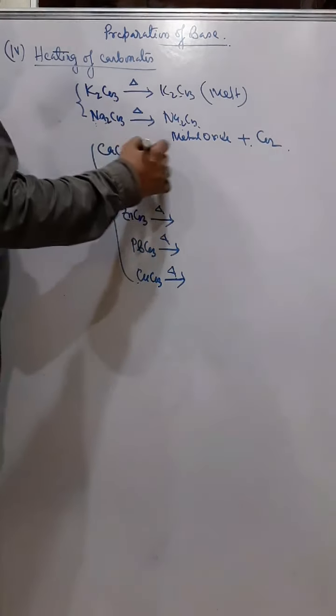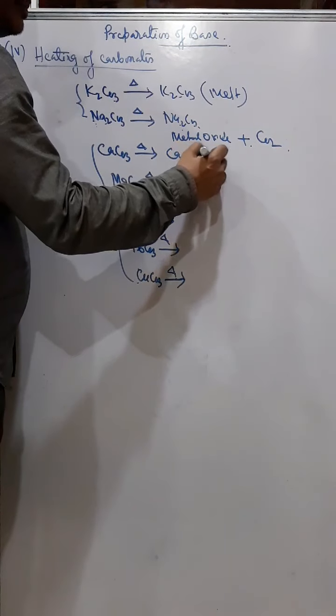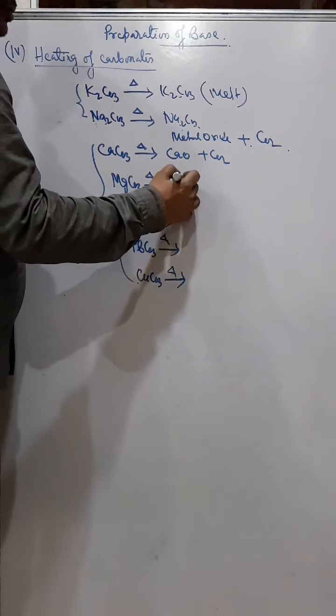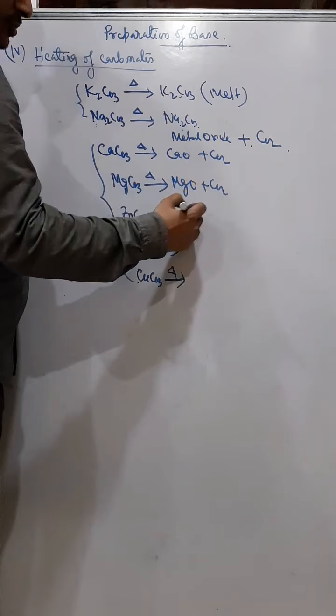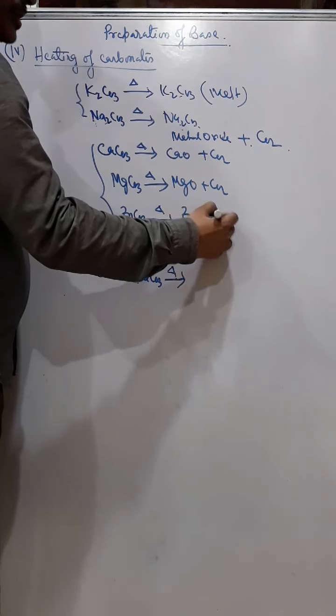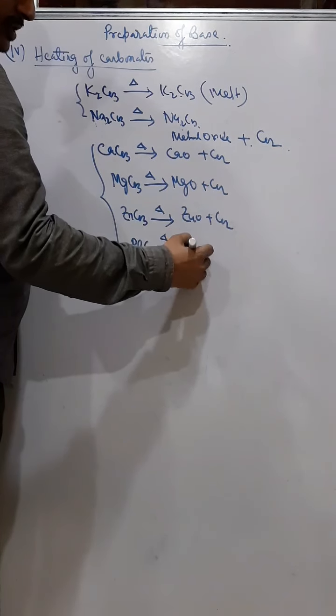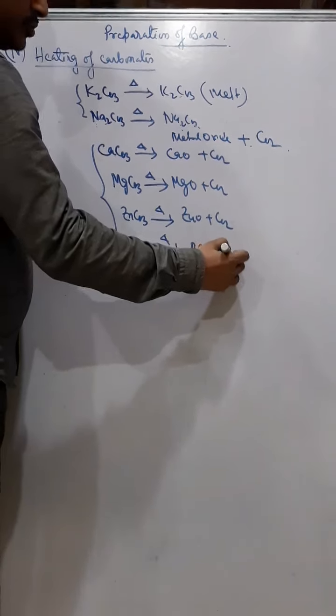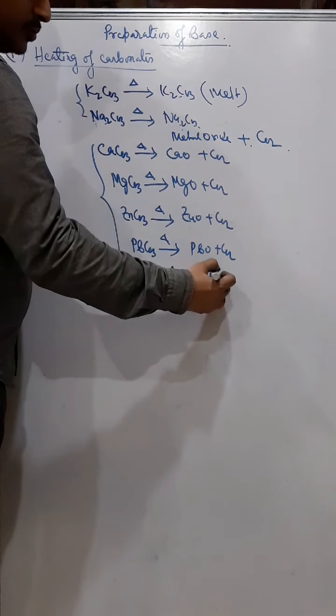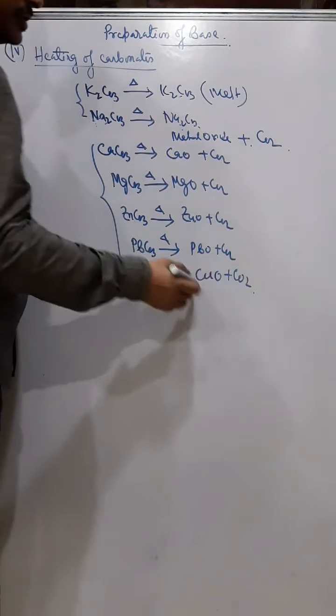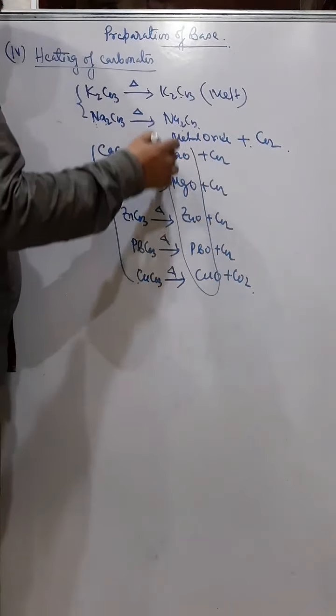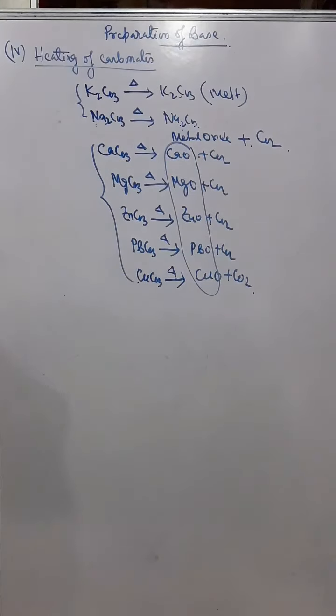Like calcium carbonate, when heated, you get CaO plus CO2. Here also MgO plus CO2, ZnO plus CO2, similarly PbO plus CO2 and CuO plus CO2. Understand? So all these are bases. Okay, so this is about heating of carbonates.